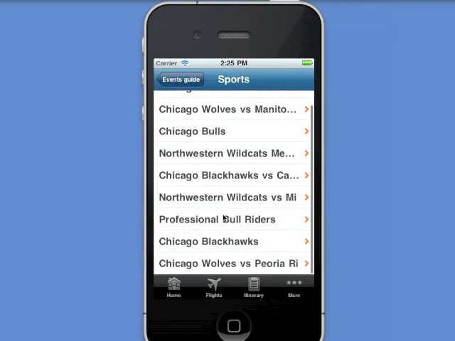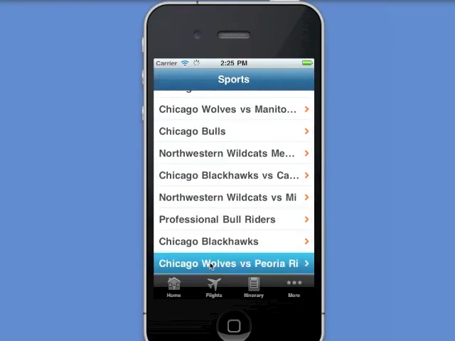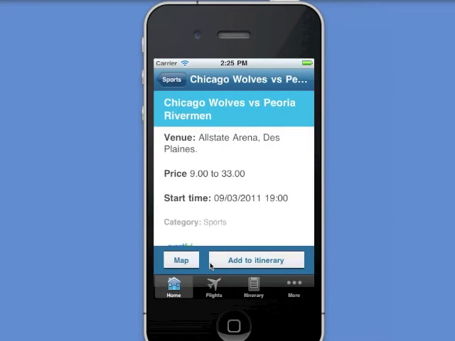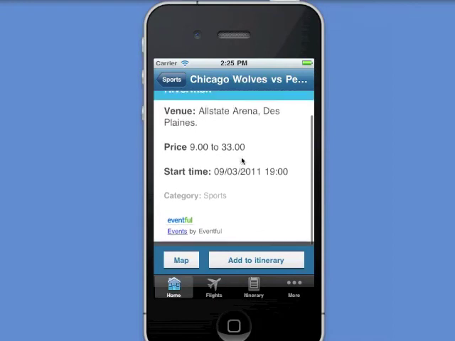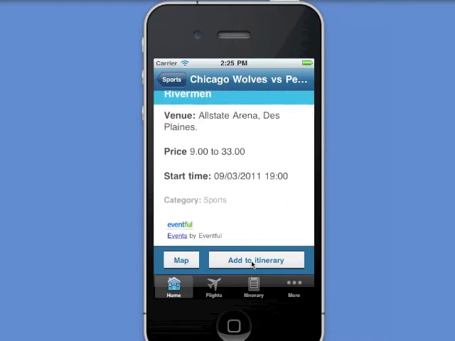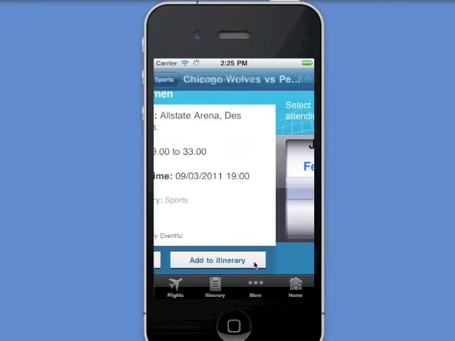And maybe I want to go and watch the Chicago Wolves, then we can bring up some information about this particular event. We can see where it's on, when it's on, how much it costs, and so on and so forth. And if I want to, I can actually add that event into my itinerary.